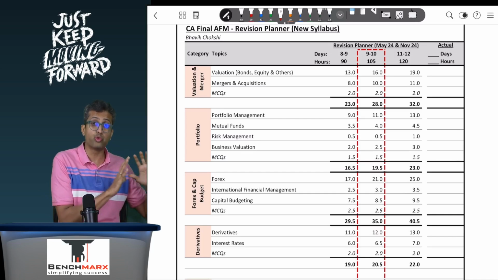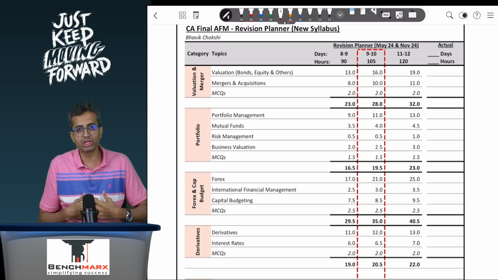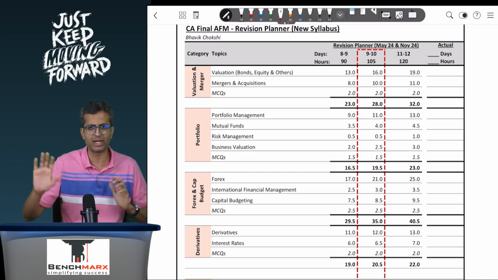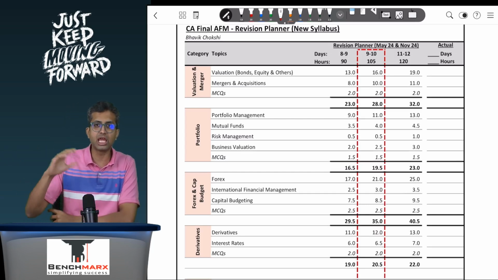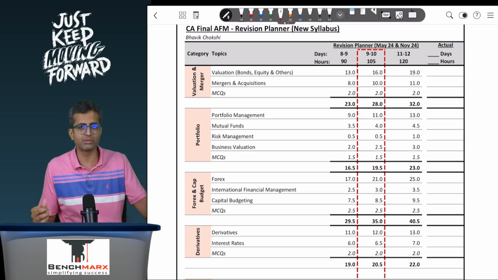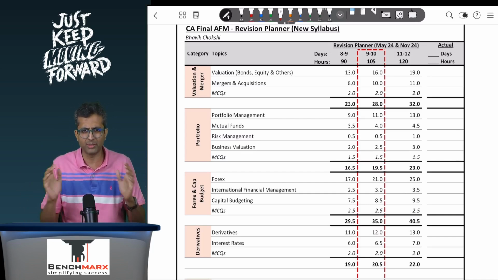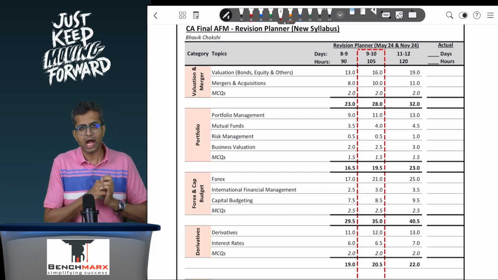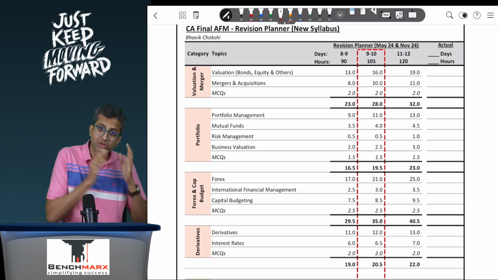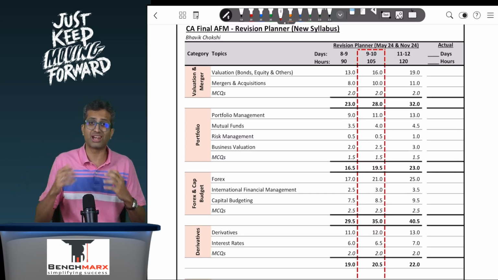Then you go to foreign exchange, international capital budgeting, that is international financial management, and the new chapter of capital budgeting to be done over here, and then derivatives and interest rate. Derivatives has some addition on the theory as well as on the numerical part, so probably allocate slightly more time for derivatives. And then at the end you do the theory. Even in the first revision, even in the second revision, try to do the theory.